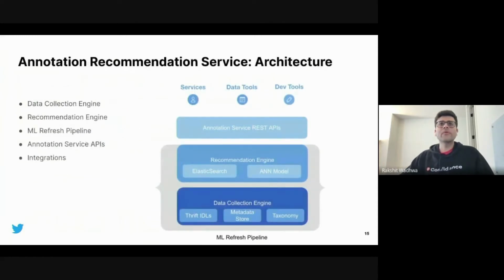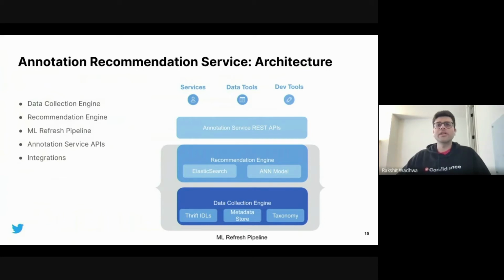And now, a quick overview of the high-level architecture for the annotation recommendation service. At the bottom is the data collection engine that collects column and personal data type mapping, as well as other metadata about the datasets which are already annotated. This essentially acts as a training dataset for the recommendation engine. The recommendation engine is based on a probabilistic model on top of Elasticsearch.